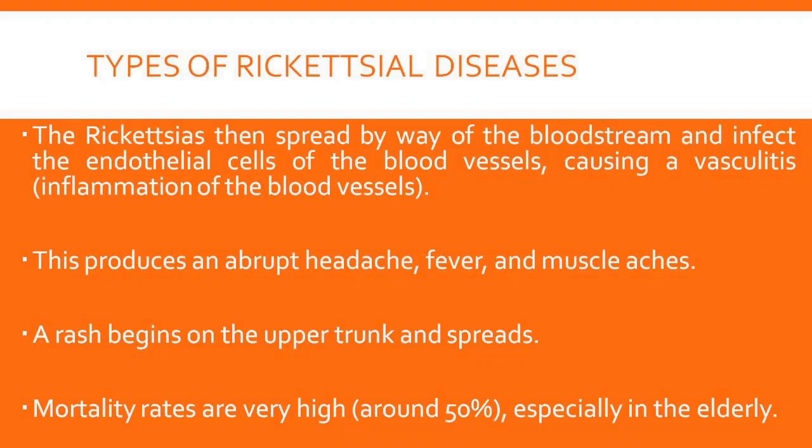Rickettsia then via bloodstream reaches the endothelial cells, where they damage endothelial cells of blood vessels, causing inflammation of blood vessels known as vasculitis. Again, symptoms observed are headache, fever, muscle ache. Rash also starts coming on the upper trunk and it spreads. Mortality of this disease is high, around 50%, especially in elderly people.